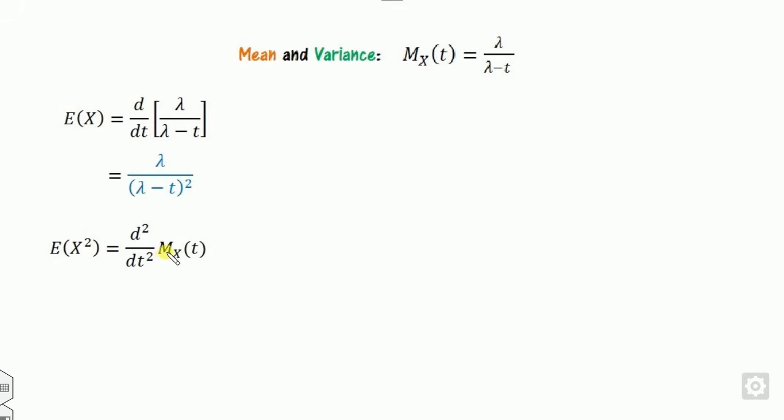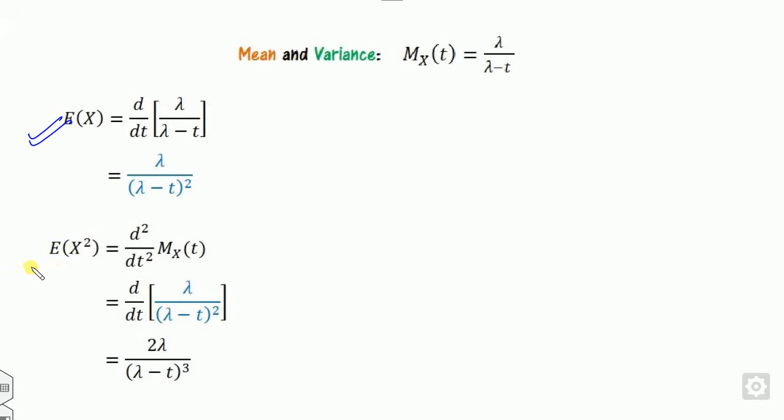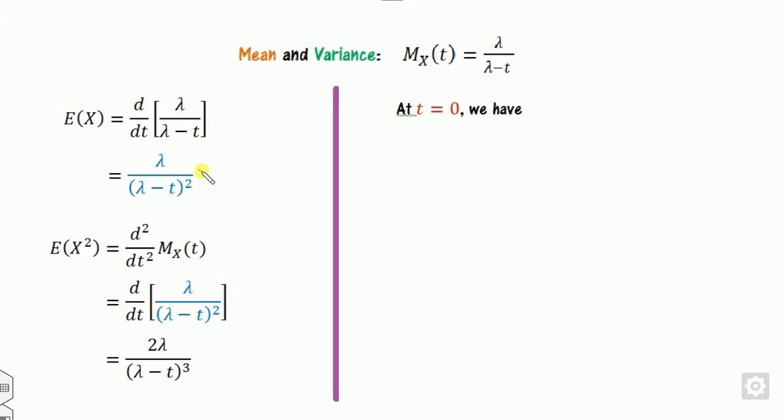What is the second derivative, the 2-times derivative of this? You already know this is the first derivative, so you can differentiate it again and you will get this here. Once you calculate E[X] and E[X square], always remember this is the unique way to solve all these problems with the help of this. So what is the value at t equal to 0? You can substitute here. What is the value of E[X] at t equal to 0? And what is the value of E[X square] at t equal to 0? You can substitute the value here. This becomes cube, so that is 2 by lambda square.